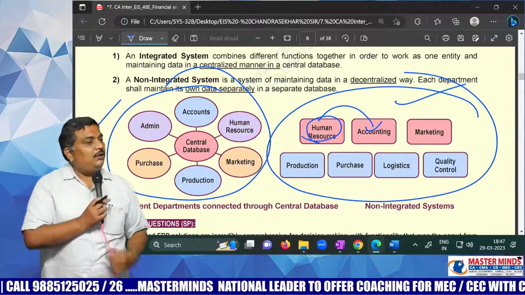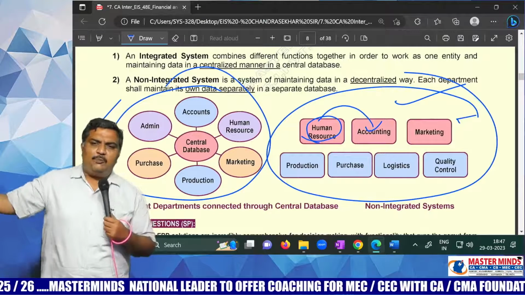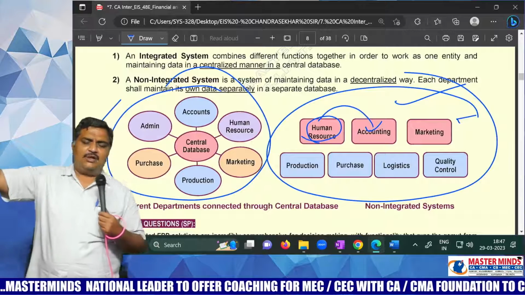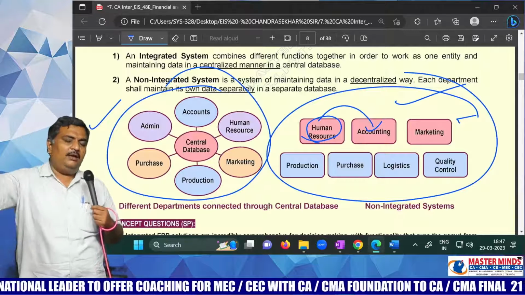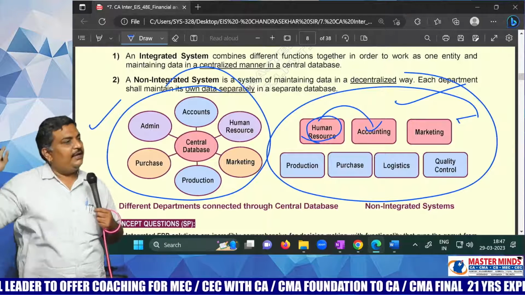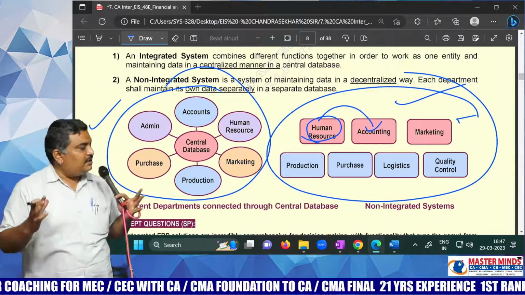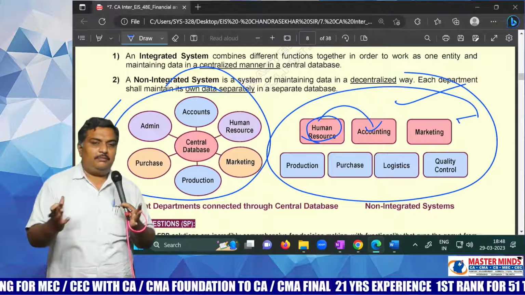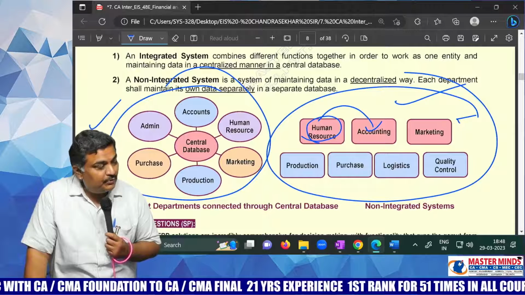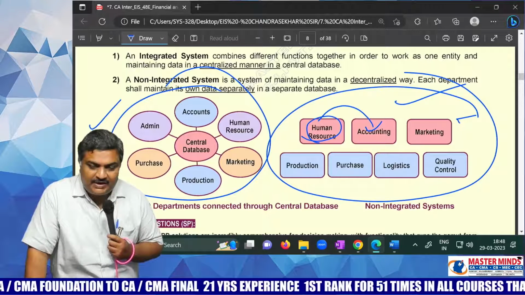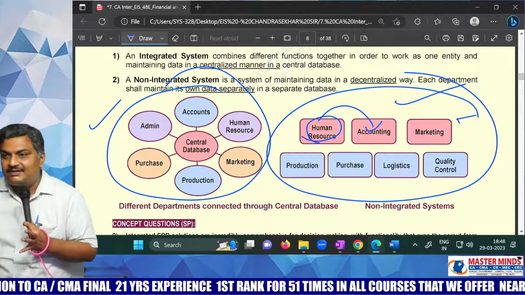And if it is a non-integrated system like this, what happens? I asked, what about the stock position? The store person gives one stock position report, the purchase department gives another stock purchase report. They throw all the reports on my face and say enjoy. What enjoyment is there? There is no synchronization between them, no uniformity among those reports. Now, what should be the checkpoint, the solution to all these problems faced in an organization? There is only one answer: using integrated software.